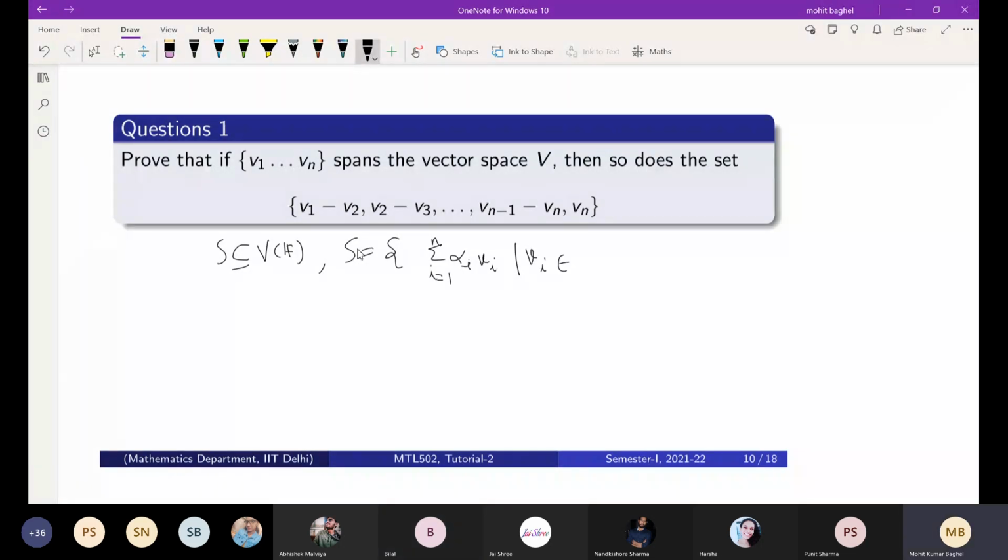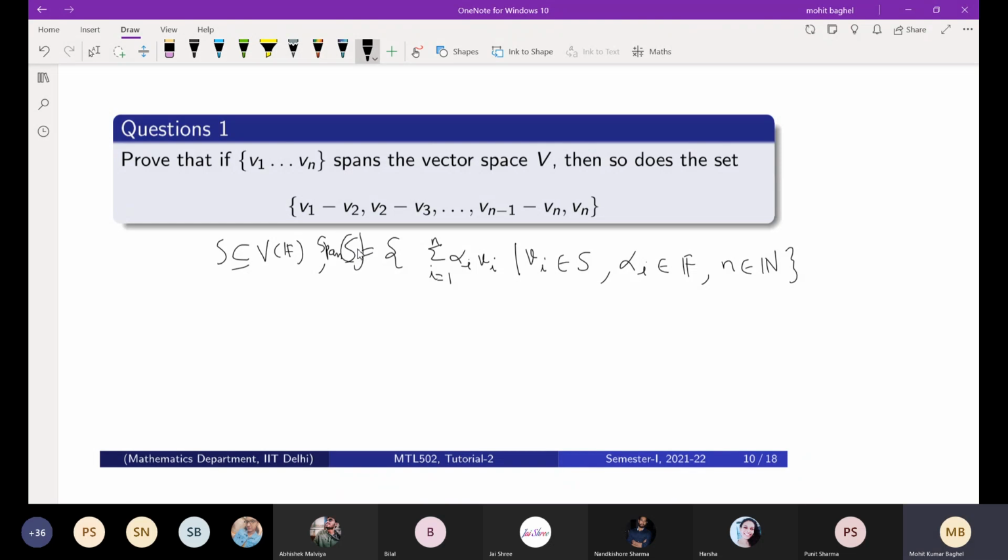Vi to S, and these alpha i's are coming from the field, and n is a natural number, any natural number. So this is the definition. Here S is any set containing v1 to vn, and we call that the span. So I have to represent it by span of S.